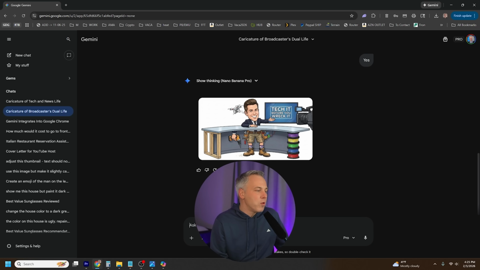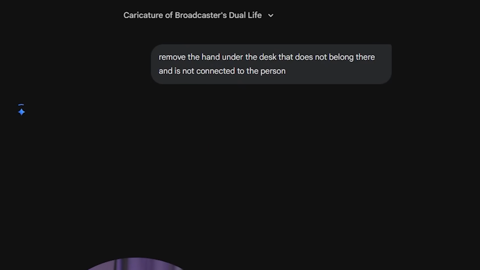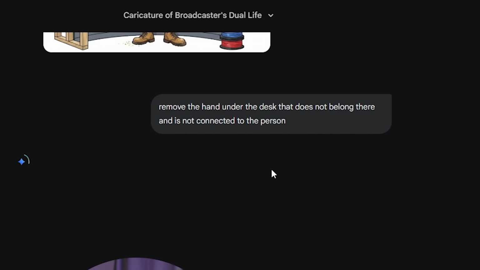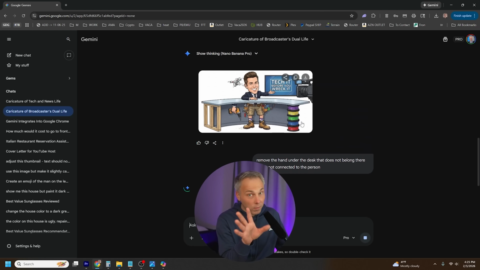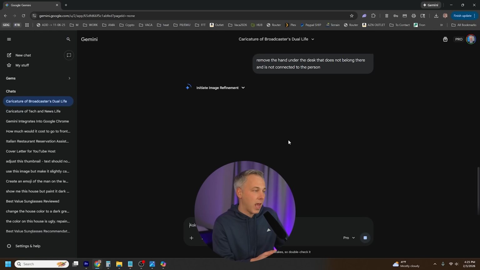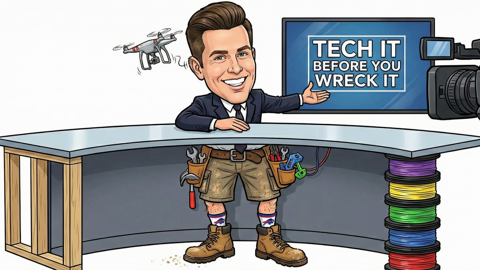In fact, let me try to remove that hand to a different location. So I simply said, remove the hand under the desk that does not belong there and is not connected to the person. Hopefully it knows what I'm talking about. Hopefully it can remove that hand and get it out of the way. Perfect, perfect, perfect. It did exactly as I asked. It kept all the other stuff there.